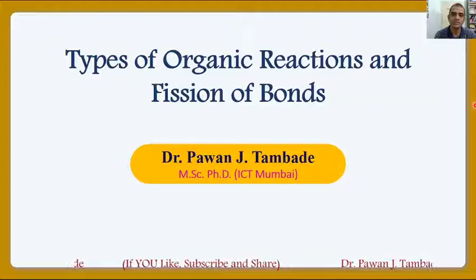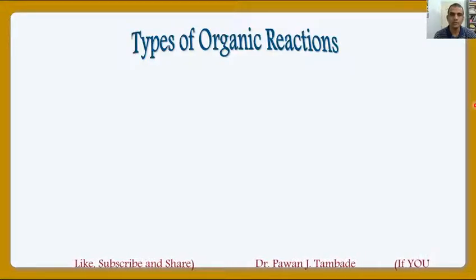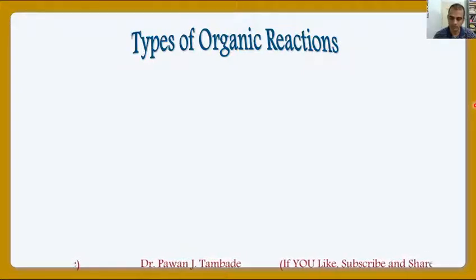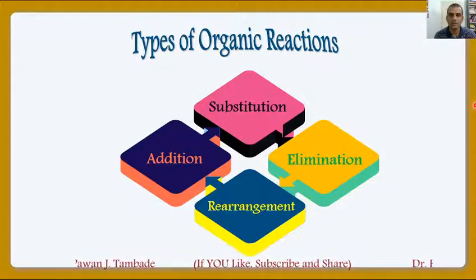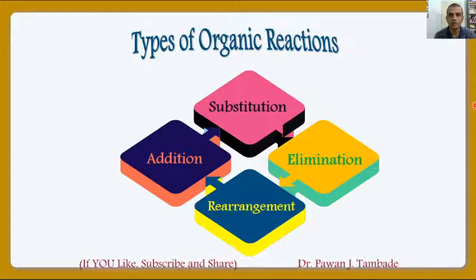In this video lecture, we will see types of organic reactions and fusion of covalent bonds. So, dear friends, there are different types of organic reactions. But in general, we will consider four different types of organic reactions. And these are addition reaction, substitution reaction, elimination reaction and rearrangement reaction. Let me be very clear. Apart from these four types of reactions, there are again some other types of reactions, but we are not going to cover those in this particular video lecture.